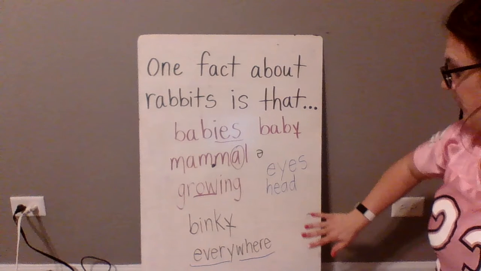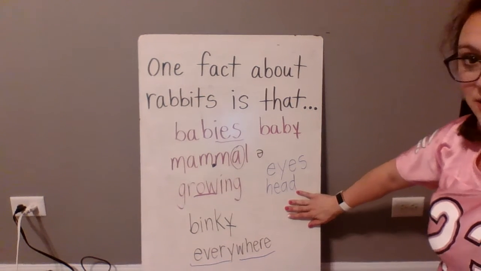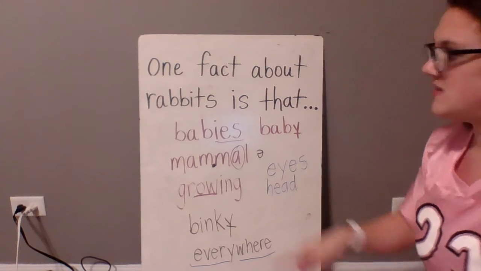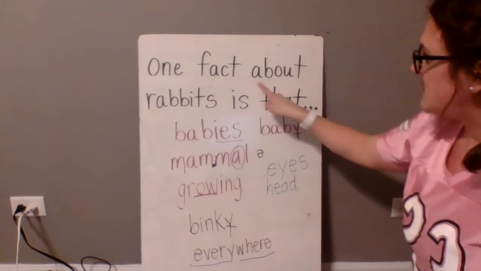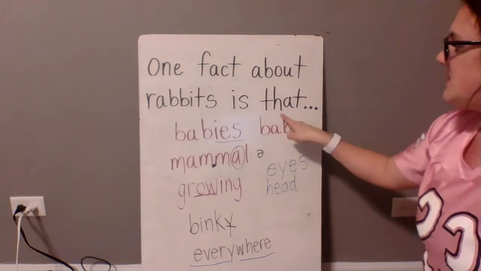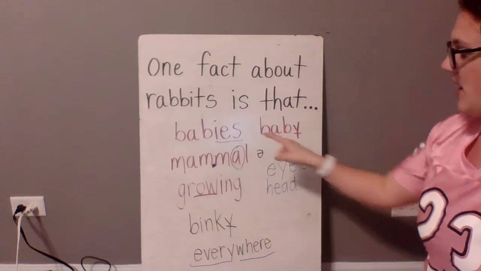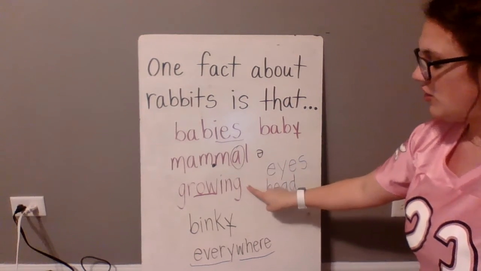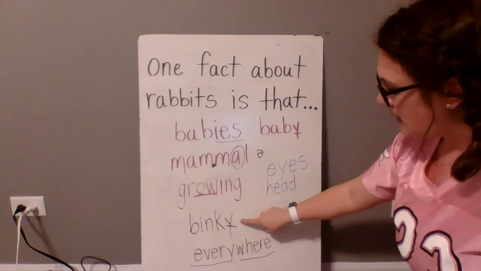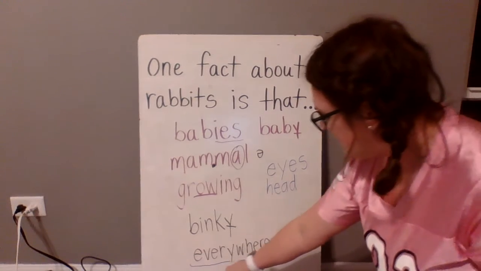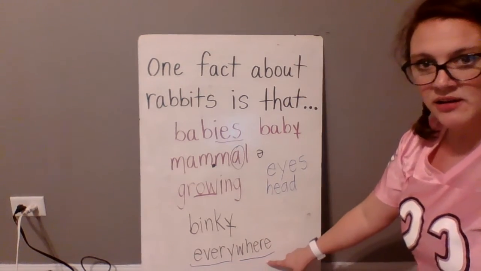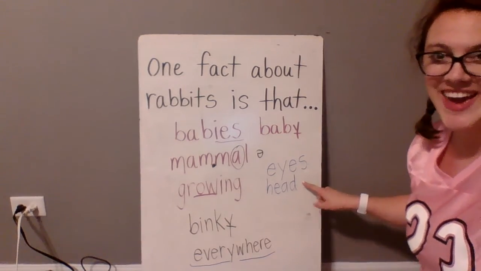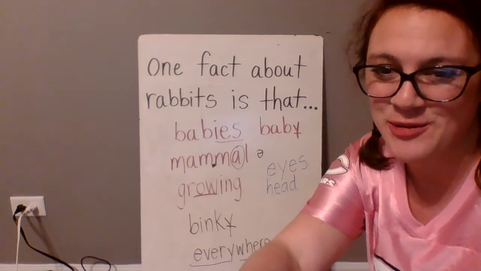So, if you know all of these, when we get to the different slides and you're reading it by yourself, I think you'll be able to do it. So, let's practice these. One fact about rabbits is that, and then we have babies, mammal, growing, binky, everywhere, and then eyes and head. Okay? All right, here we go. Let's learn about rabbits.